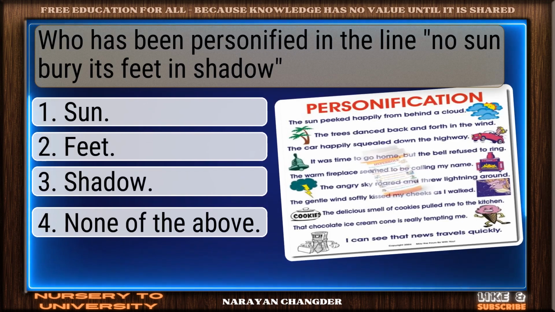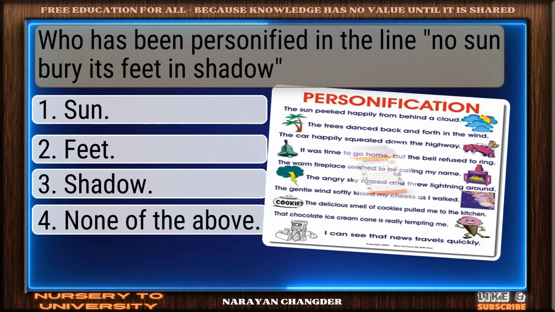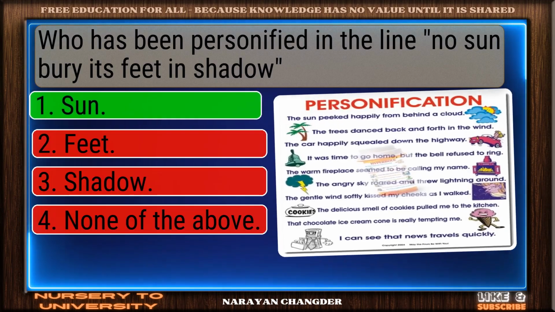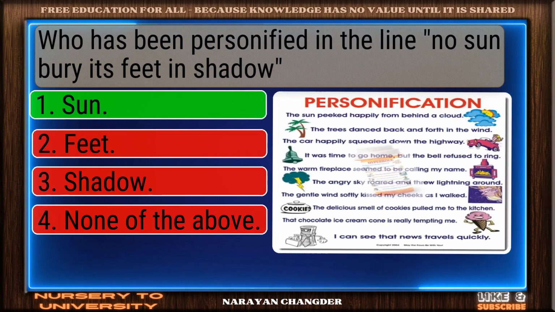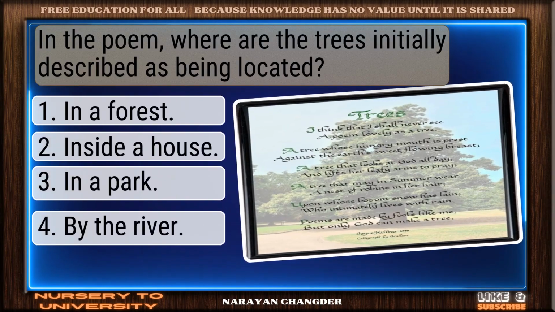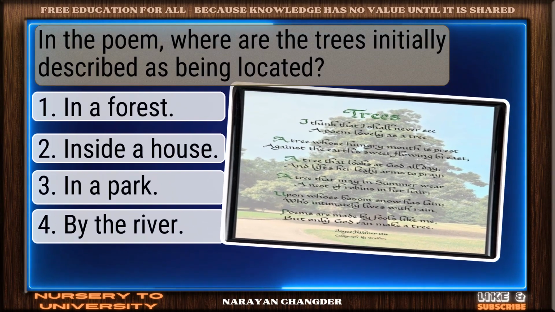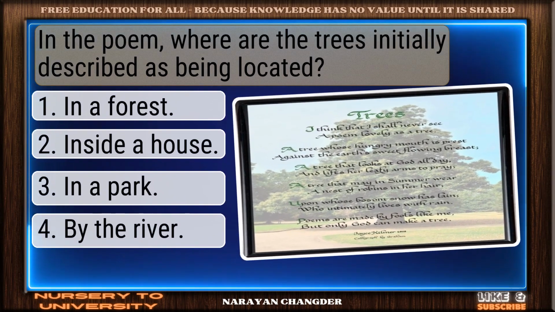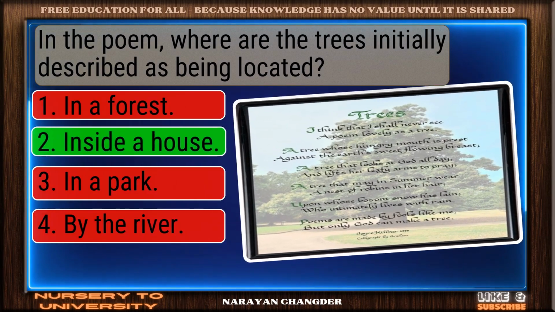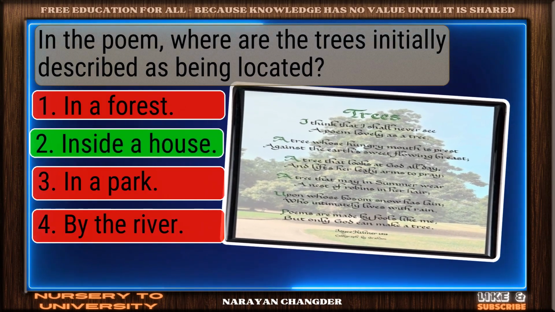Who has been personified in the line? No sun bury its feet in shadow. Nice selection. Sun is the correct and valid answer. In the poem, where are the trees initially described as being located? Well reasoned. Inside a house is the correct choice.